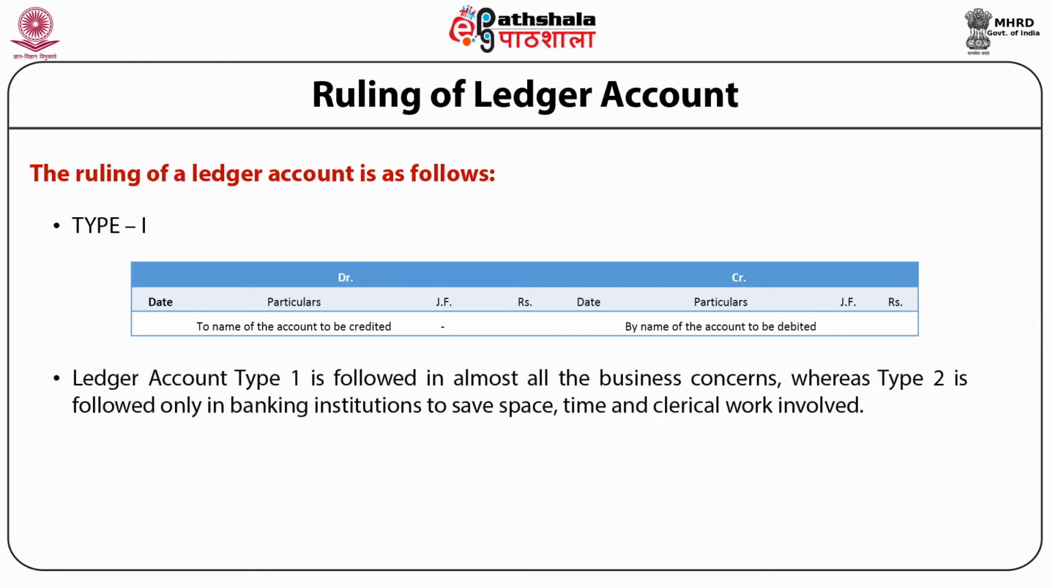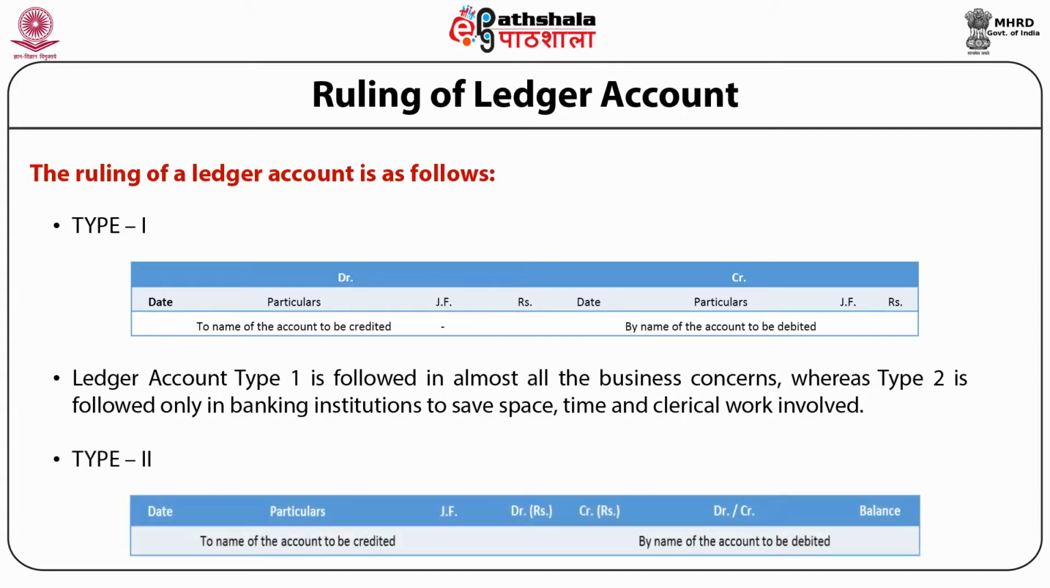Ledger account type 1 is followed in almost all the business concerns, whereas there is another type of ledger which is called type 2, which is followed only in banking institutions to save space, time, and clerical work involved. In it, the first column is of date, second is of particulars, and third column is of journal folio. Then the fourth column is divided into two parts, debit and credit. The fifth column is again divided into two parts, debit or credit, and in the last column, balance is shown.